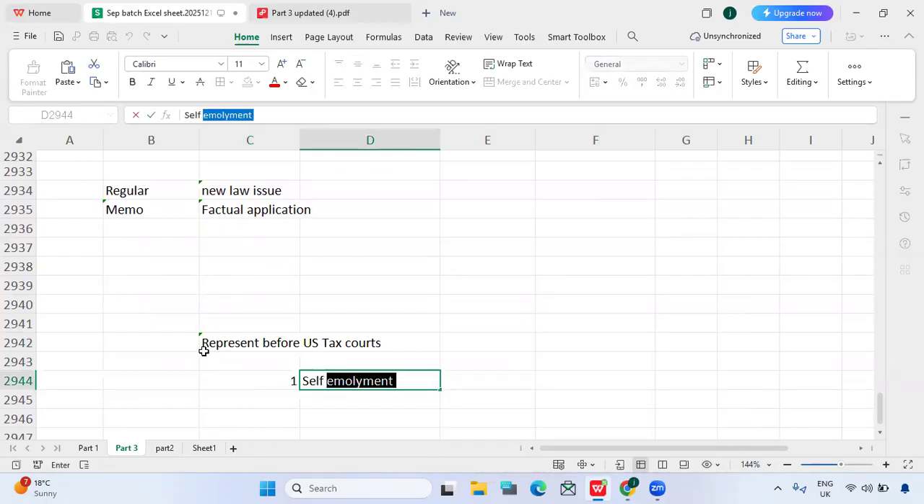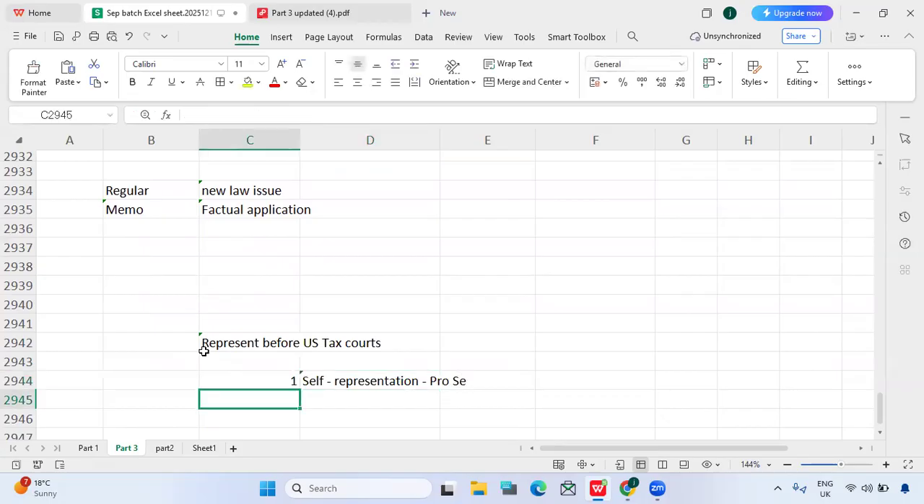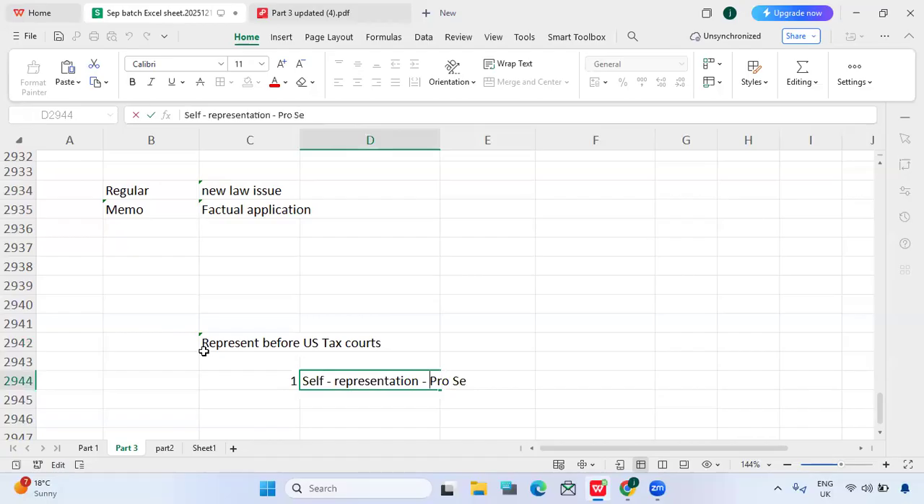The taxpayer himself can represent. We call it self-representation, also known as pro se. The taxpayer himself can represent, and no professional requirement is needed, because he is the one who is the victim. In that case, he can represent himself, with no professional requirements. He doesn't need to study any laws.